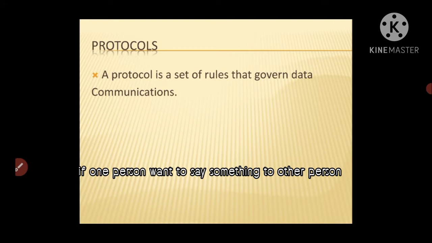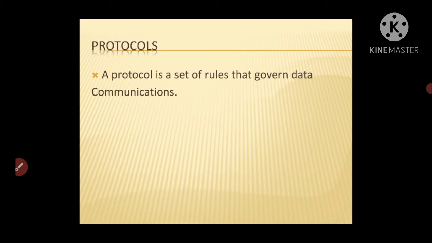If person 1 wanted to talk to the other person, then three basic communication rules should be followed, and these rules are: first one is language, second one is meaning, and third one is response. If person A said anything to person B, let's suppose person 1 is using a language which could not be understood by person 2, then obviously person 2 could not understand the language, so here is a language barrier.